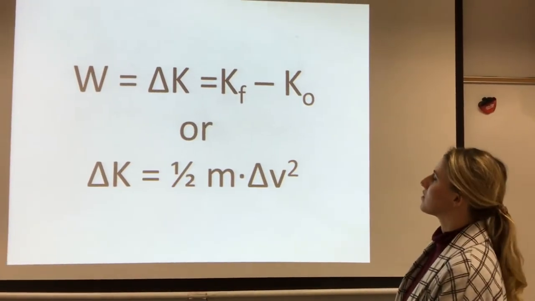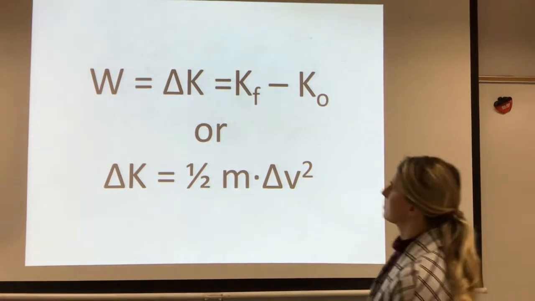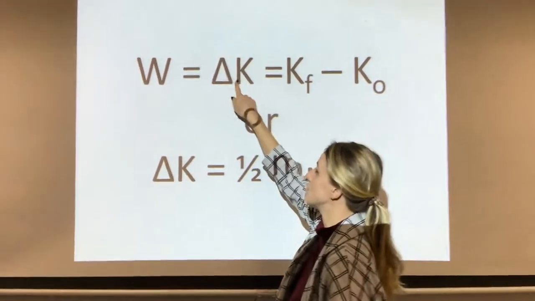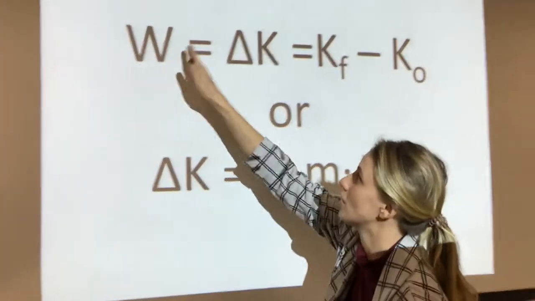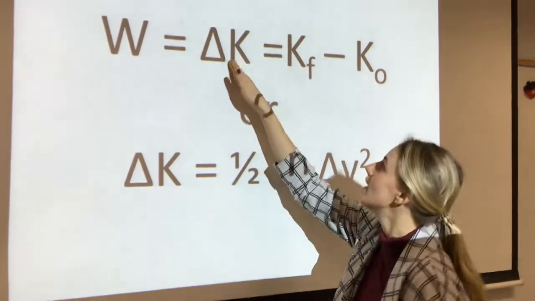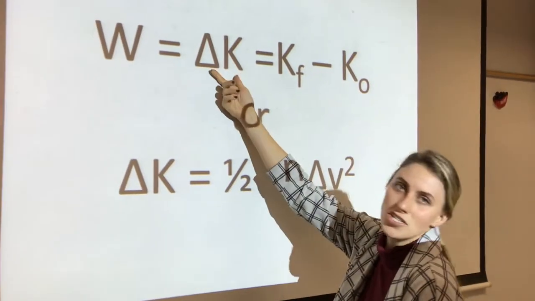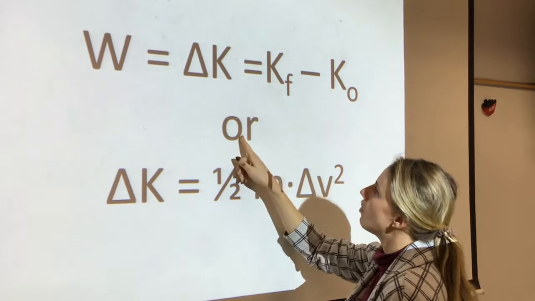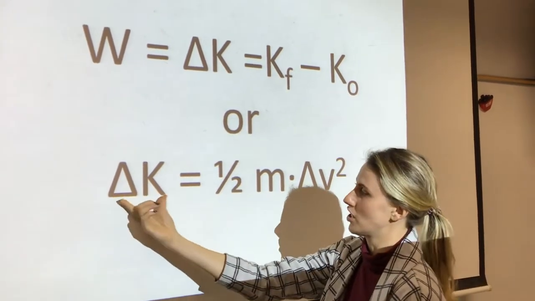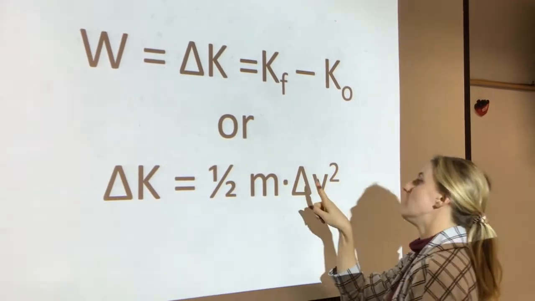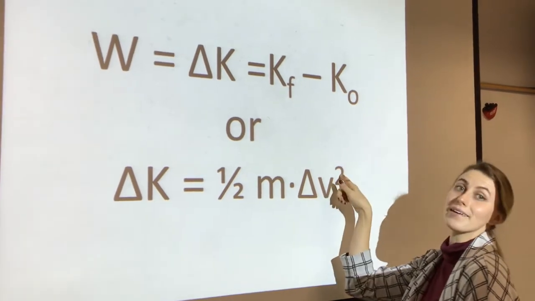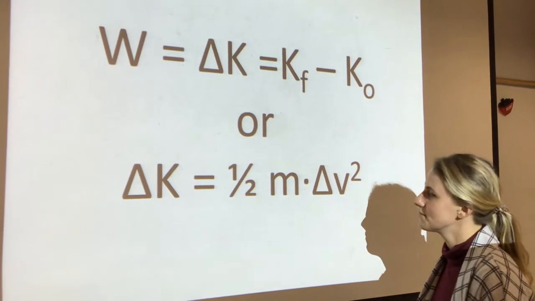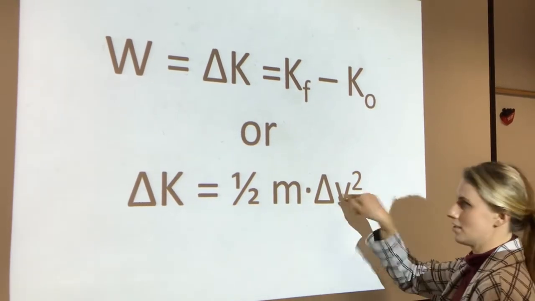More equations. Okay, let's talk about these relationships. Before we said that work changes energy, but today we're talking specifically about how work changes kinetic energy. And how do we calculate the change in anything? The final minus the initial. Or you can use this equation too, the change in kinetic energy equals 1/2 times the change in the velocity squared. When kinetic energy changes, it's the velocity that changes, not the mass. The mass doesn't matter, it's the velocity that's changing.